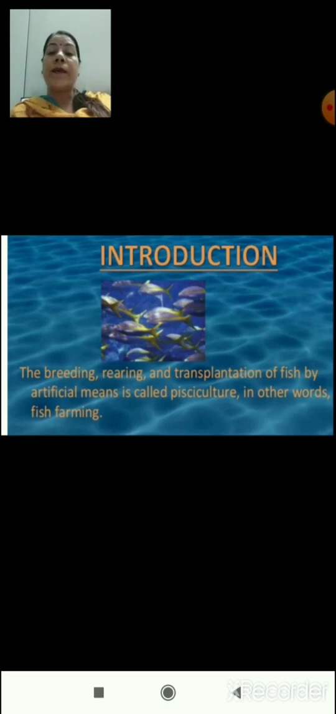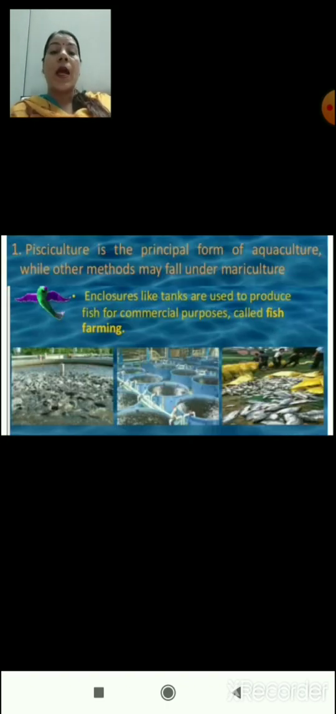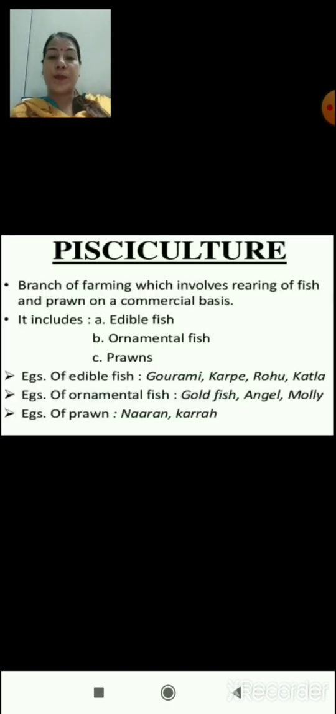The breeding, rearing and transplantation of fish by artificial means is called as pisciculture. In other words, it is also called as fish farming. Pisciculture is the principal form of aquaculture, while other methods may fall under mariculture. Enclosures like tanks are used to produce fish for commercial purposes and called fish farming. Here in this slide you can see the structure of tanks which are used for commercial purposes.